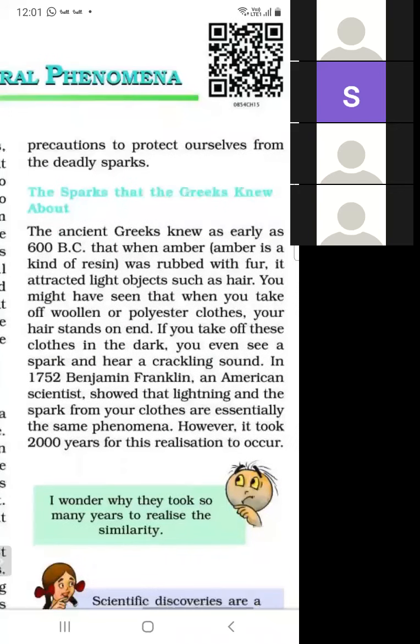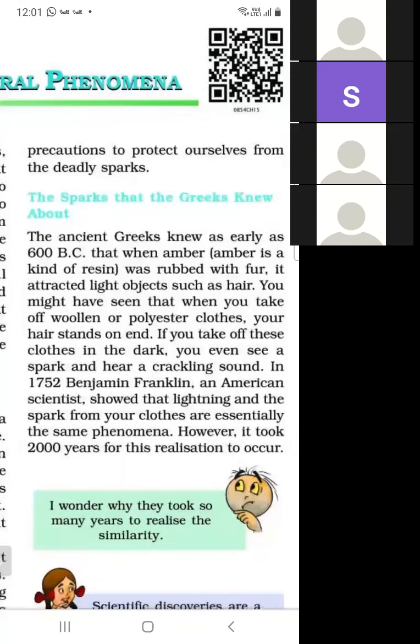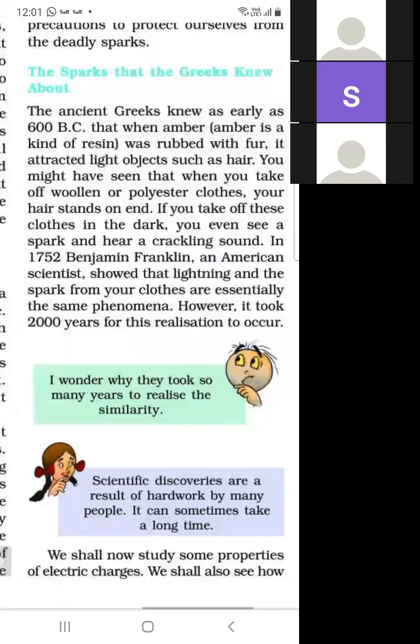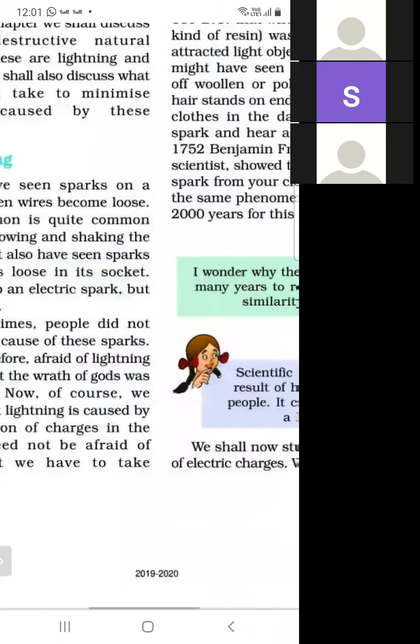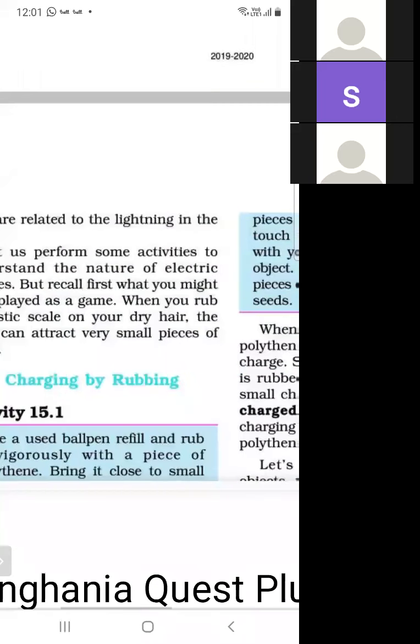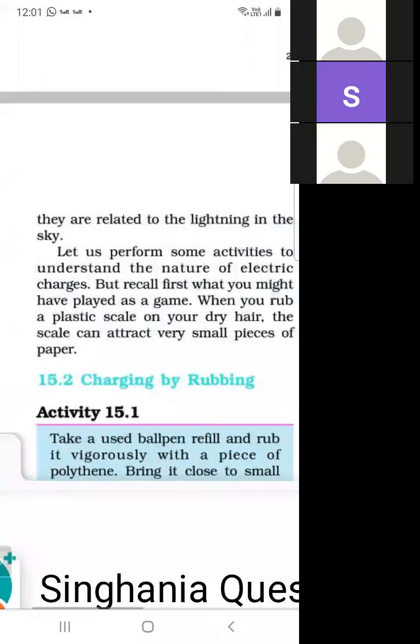In 1752, an American scientist, Benjamin Franklin, said that lightning and spark are the same. But people did not trust these lines. They took 2000 years to prove them. So what is the nature of electric charge?